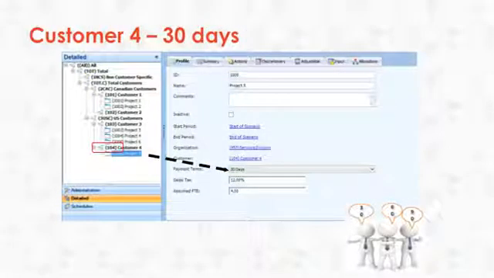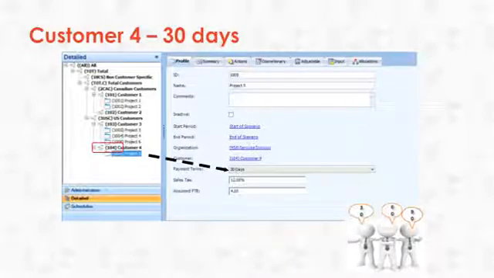This company is collecting revenue from 3 customer groups based on 3 different payment terms, 30, 60, and 90 days. Looking at customer 4, we can see they have a 30-day payment term with a 12% sales tax. In this example, they plan to spend $65,000 with us in the month of April. But how does this affect our income statement and balance sheet accounts?